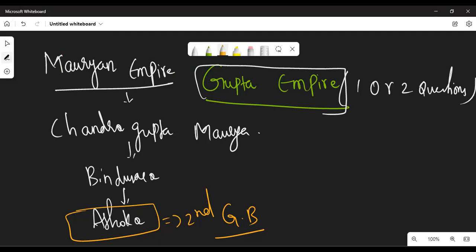This Mauryan Empire is a powerful kingdom in ancient history. Sir, now coming to the point, Chandragupta Maurya is the founder of the Mauryan Empire. He is followed by his son Bindusara. Bindusara is followed by his own son Ashoka, who is said to be the second Gautama Buddha because he made a huge contribution to the development of the Buddhism religion.